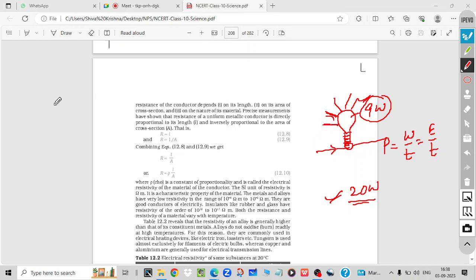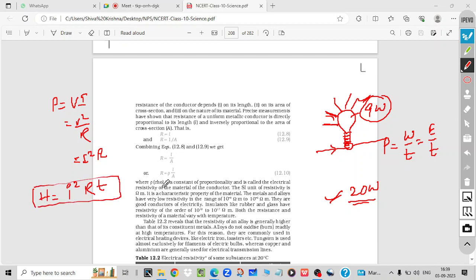For power, what formulas do we have? For power, three formulas we have: V into I, V square by R, and I square R. Generally if you take the heating effect, H is equal to I square R T. Heat will convert into light energy here.